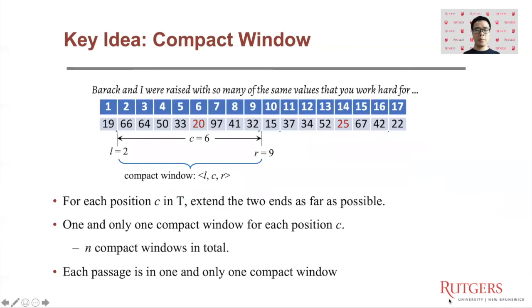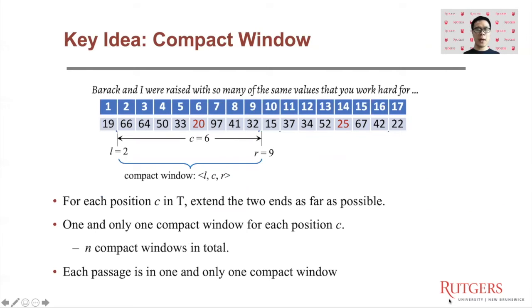Based on this observation, we propose to define a compact window using three integers, where L and R are the left and the right boundaries of the compact window, and C is the index of the word with the minimum hash value.